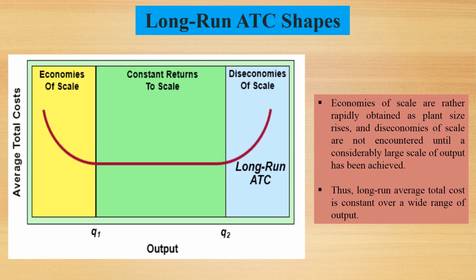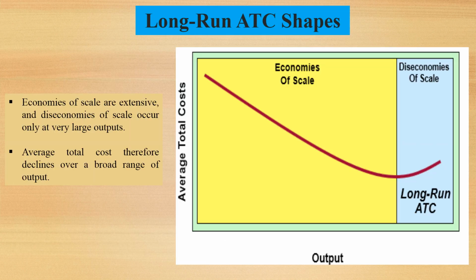There are different shapes of long run average total cost curves. This shape of long run average total cost curve indicates that economies of scale are rather rapidly obtained as plant size rises, and these economies of scale are not encountered until a considerably large scale of output has been achieved. Thus, long run average total cost is constant over a wide range of output.